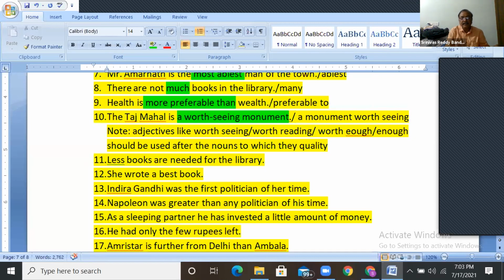Is it clear? Wings of Fire is a book worth reading. So use worth seeing, worth reading, enough, after the noun only.